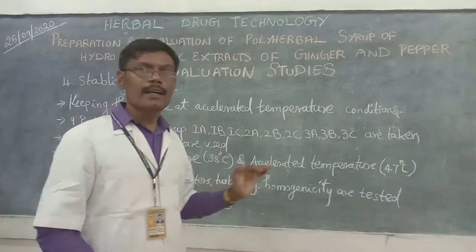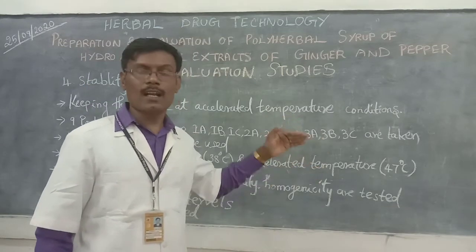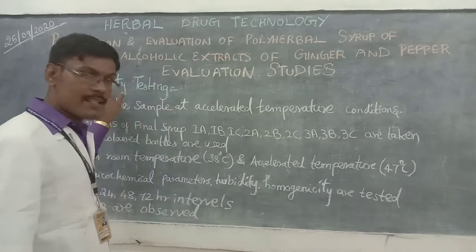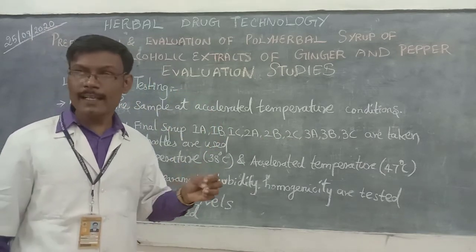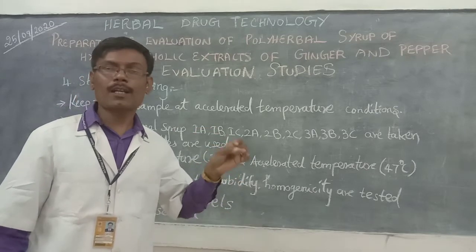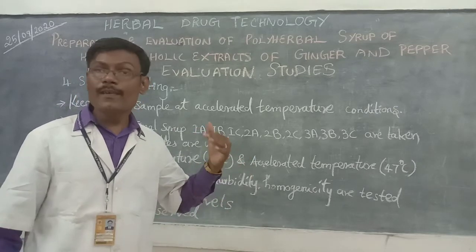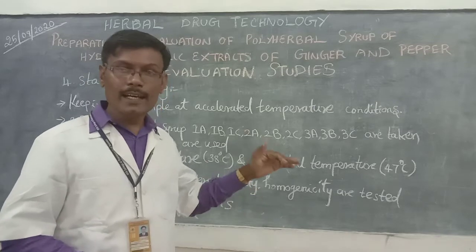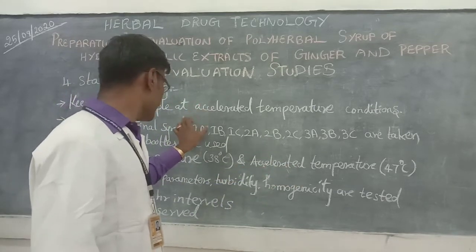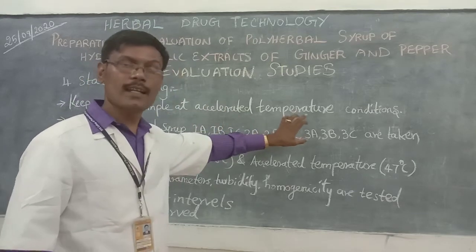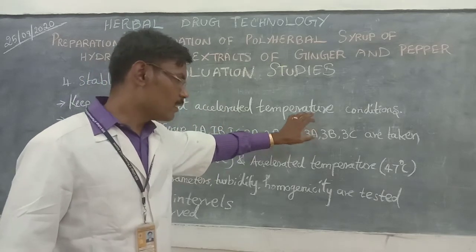In the evaluation tests, the last one is stability testing. The stability testing is done for the determination of stability of the particular formulation. Here we have formulated the polyherbal syrup. So the syrup should be kept at room temperature as well as isolated temperature.